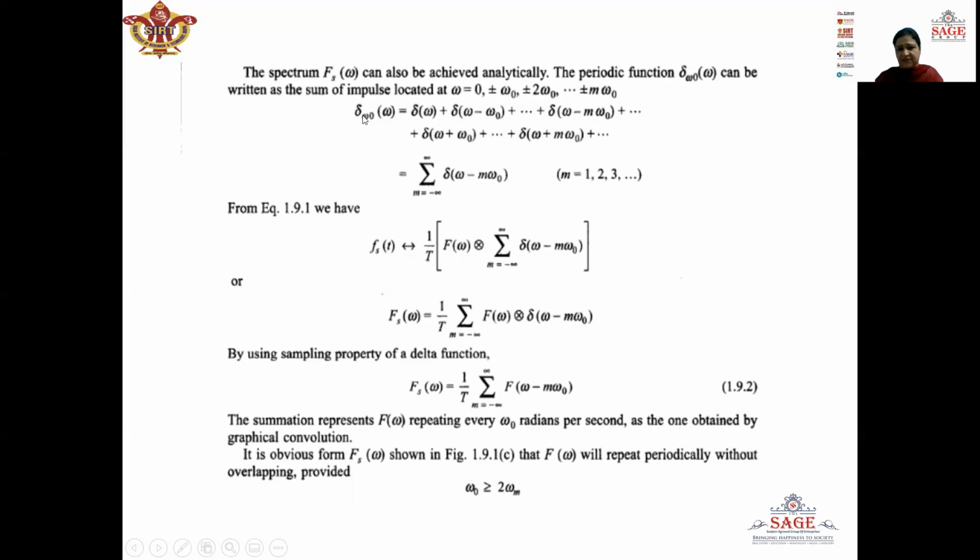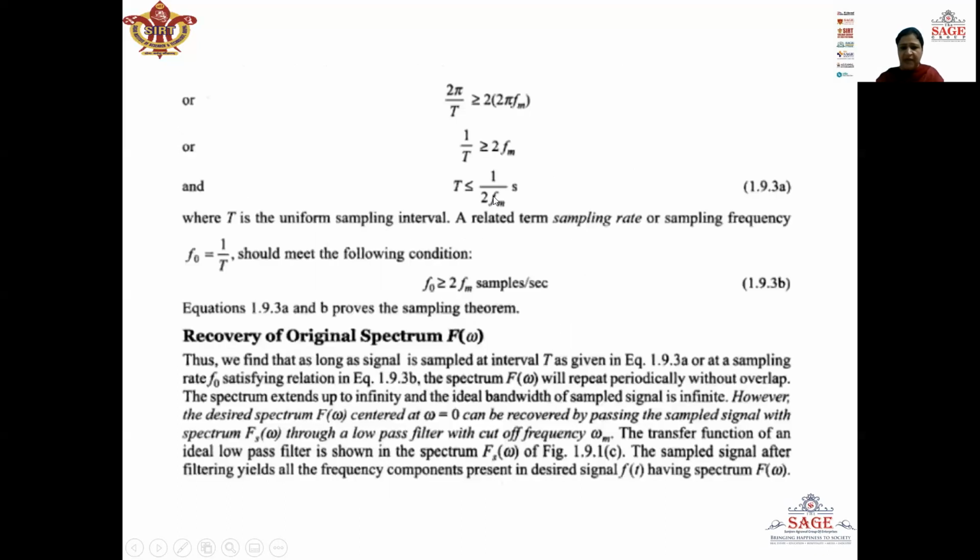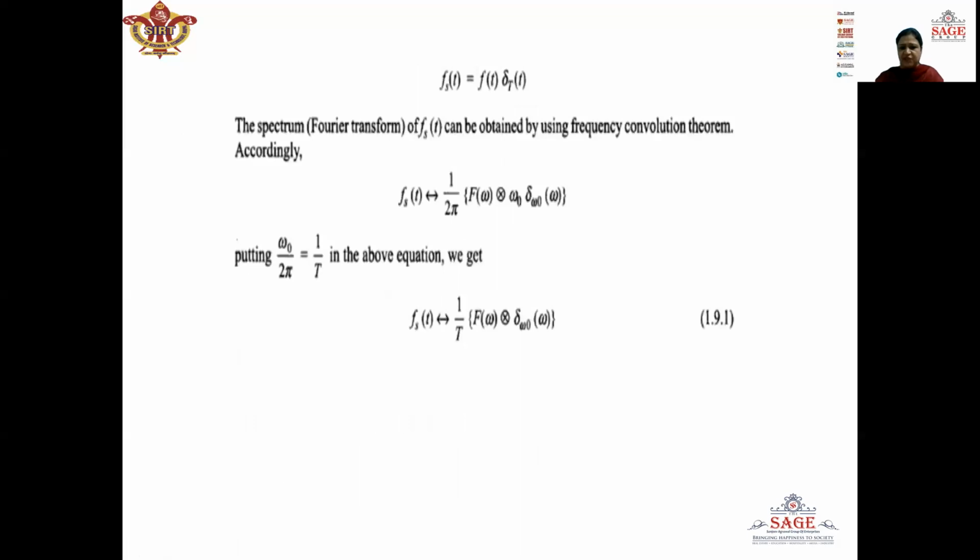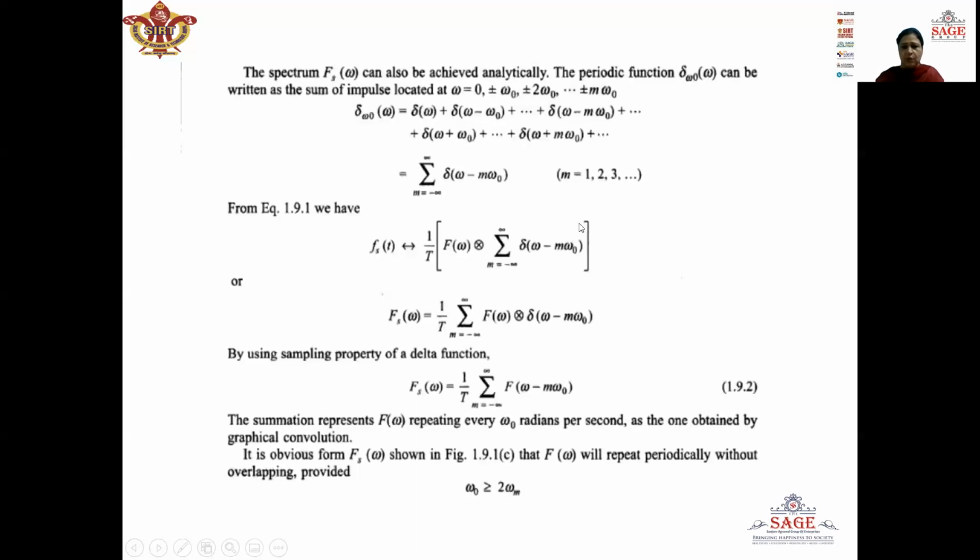Now, putting this value of delta omega naught omega in our previous equation, which is f s of t having Fourier transform 1 upon T F omega in convolution with delta omega naught omega, we will substitute the value of delta omega naught omega here. So now we will have 1 upon T F omega in convolution with summation delta omega minus m omega naught. Since F omega is also a function of frequency, we will take it inside the summation sign.